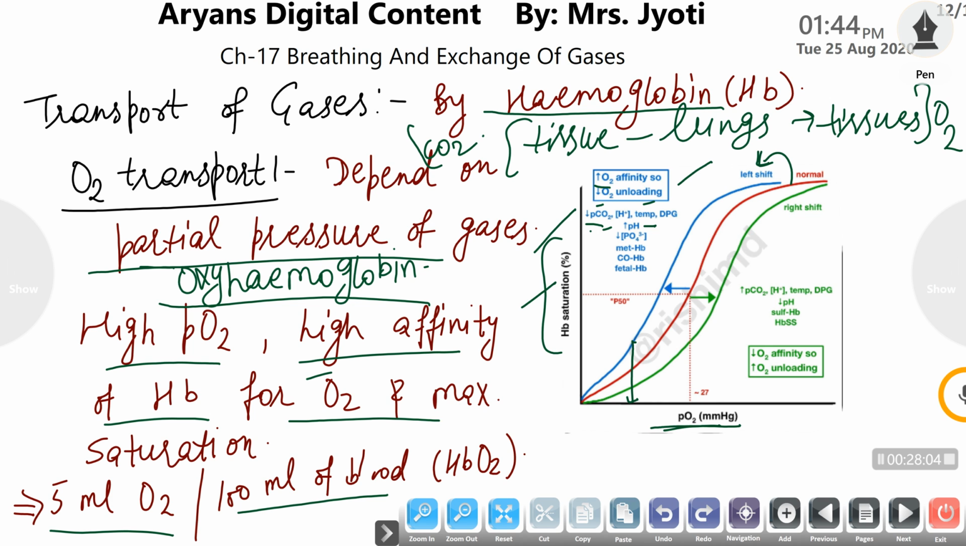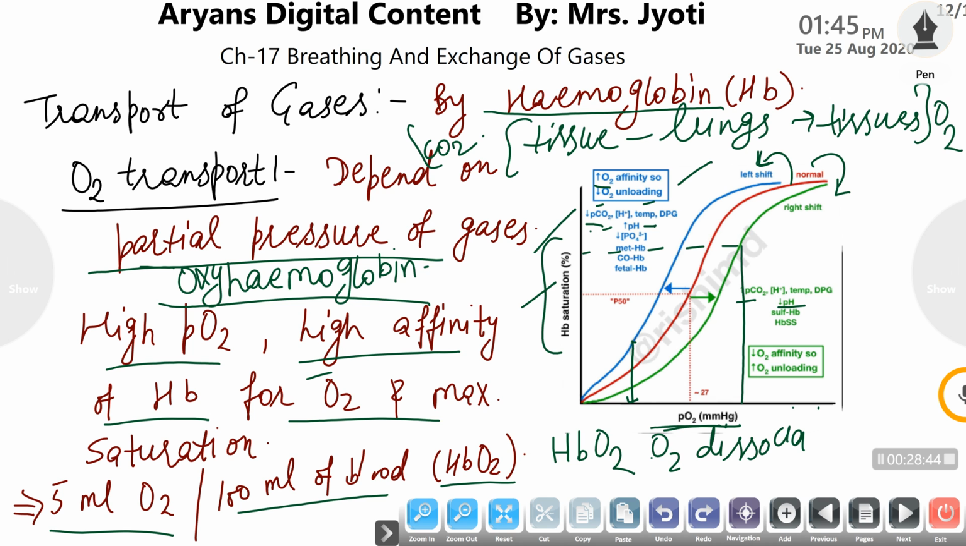But when the partial pressure of carbon dioxide is increased and the pH is also decreased to acidic, then the curve will shift to the right, meaning at a higher partial pressure of oxygen the percent saturation will be lower. So the minimum binding of oxygen takes place with hemoglobin, and it results in dissociation of oxygen from hemoglobin, and this is termed the oxygen dissociation curve.